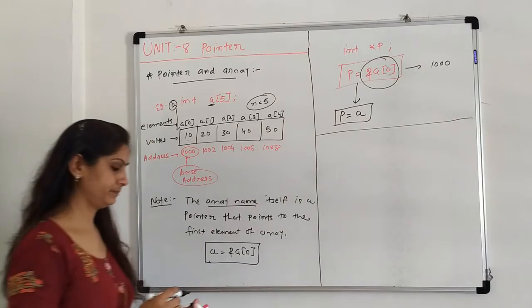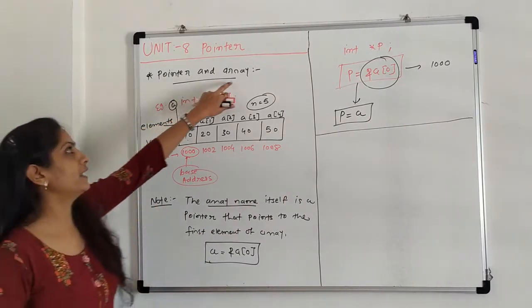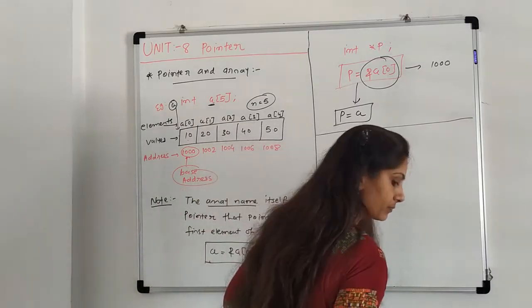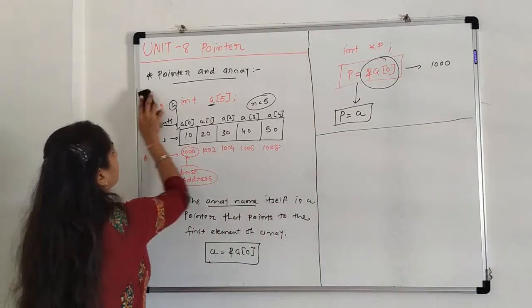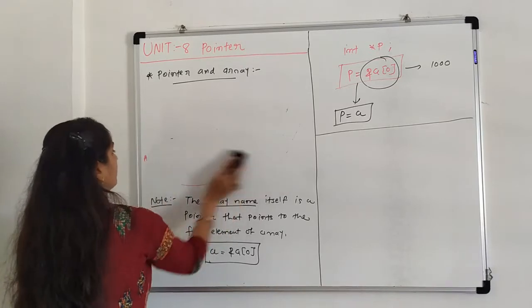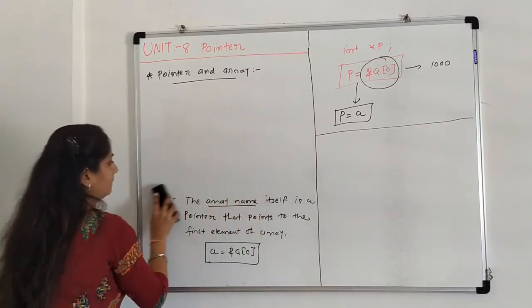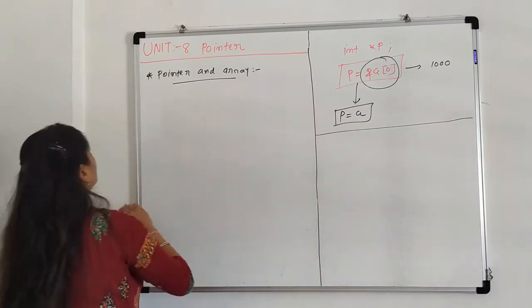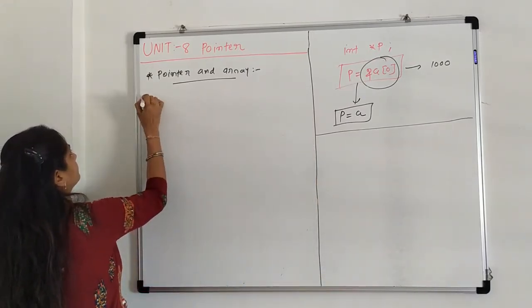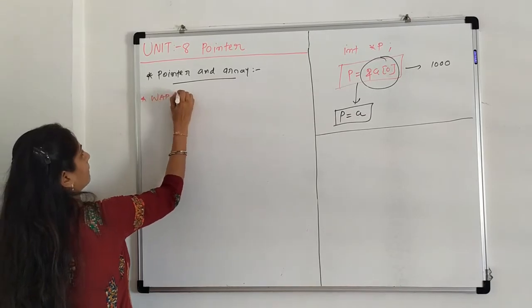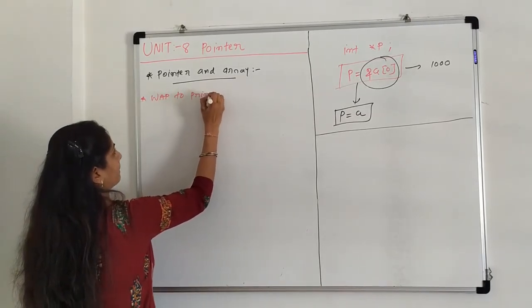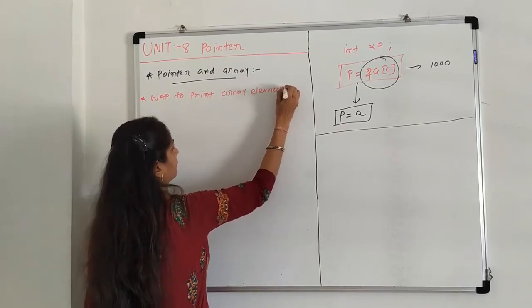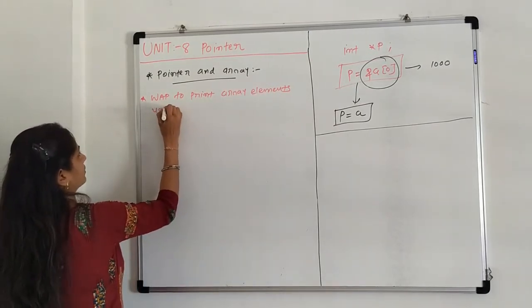Now a simple program of array. Write a program to print array elements using pointer.